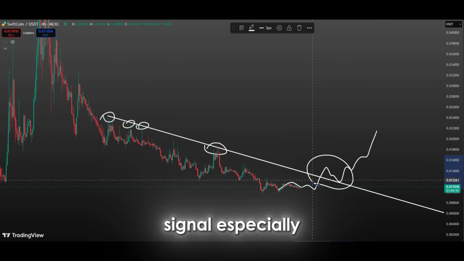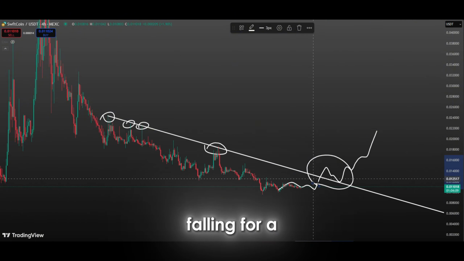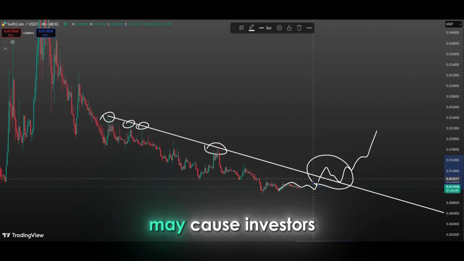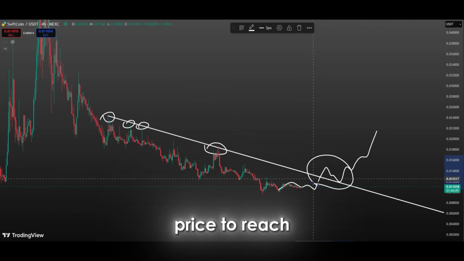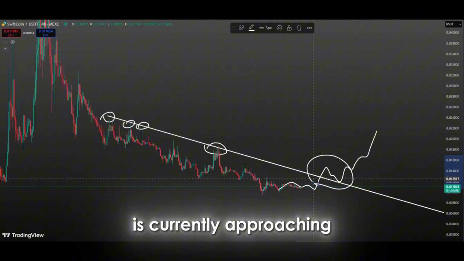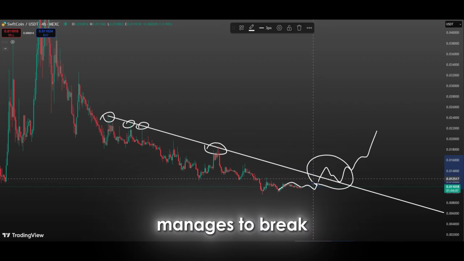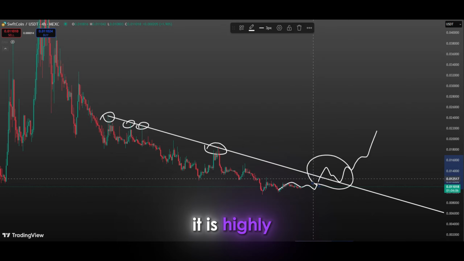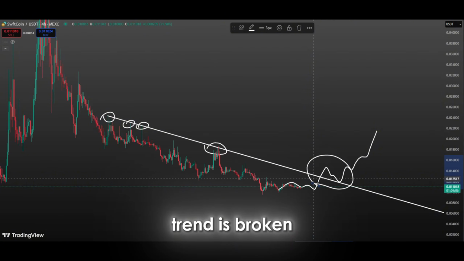A trend reversal signal, especially in a market that has been falling for a long time, may cause investors to take bolder steps and allow the price to reach new highs. To summarize, this falling trend line that the price is currently approaching is a critical threshold for the market. If the price manages to break this trend, it is highly likely that a new uptrend will start. And once this trend is broken, the price will be even closer to making 10x.